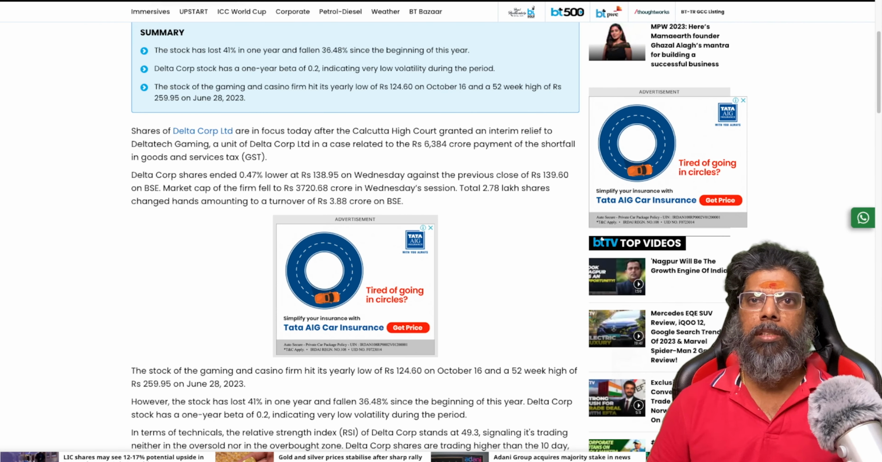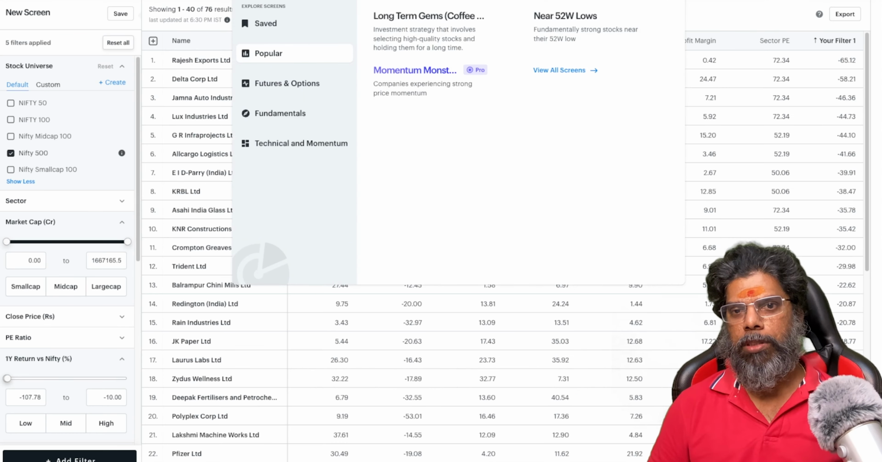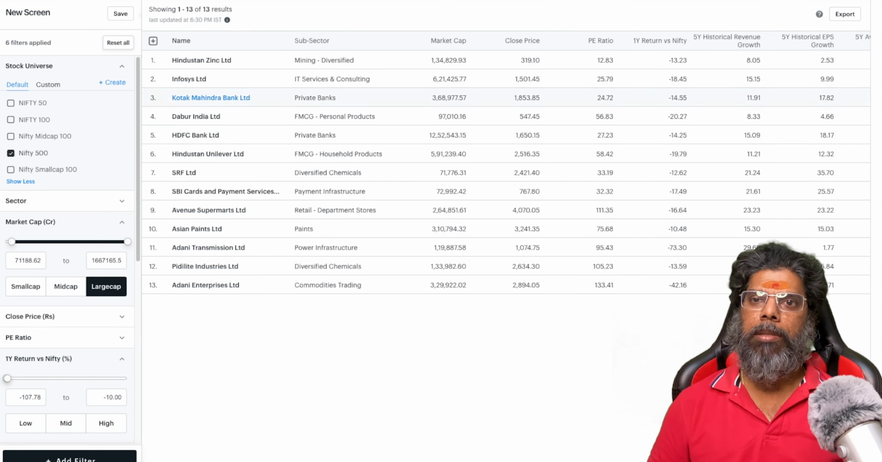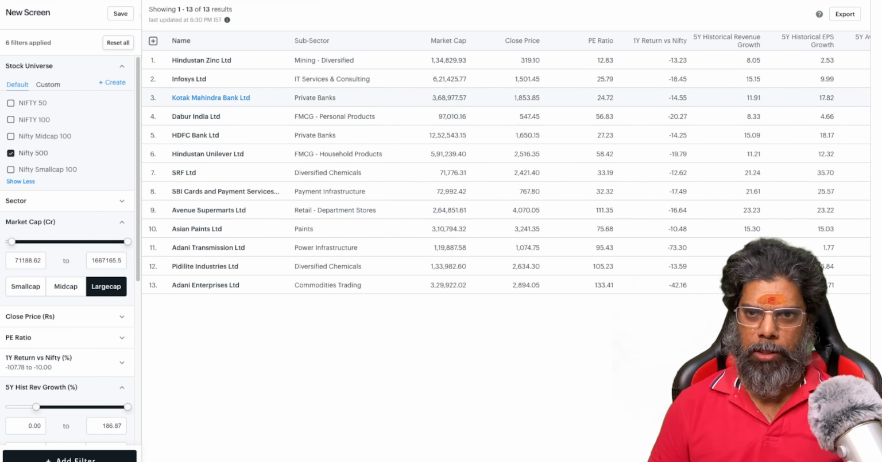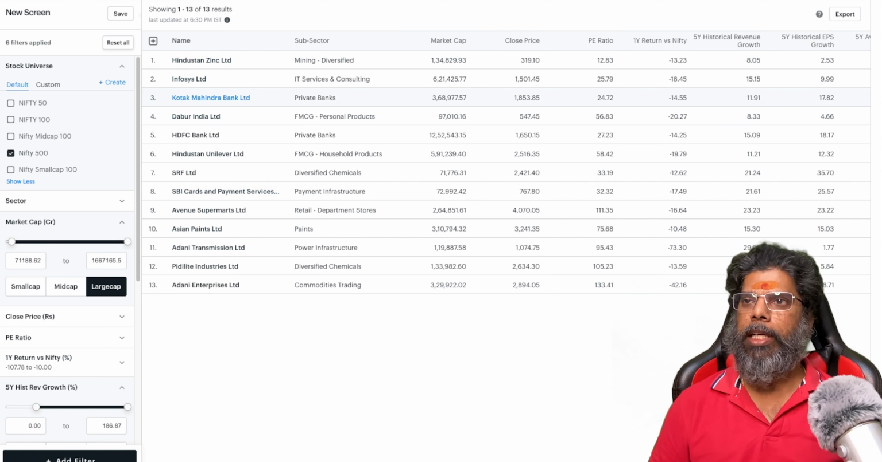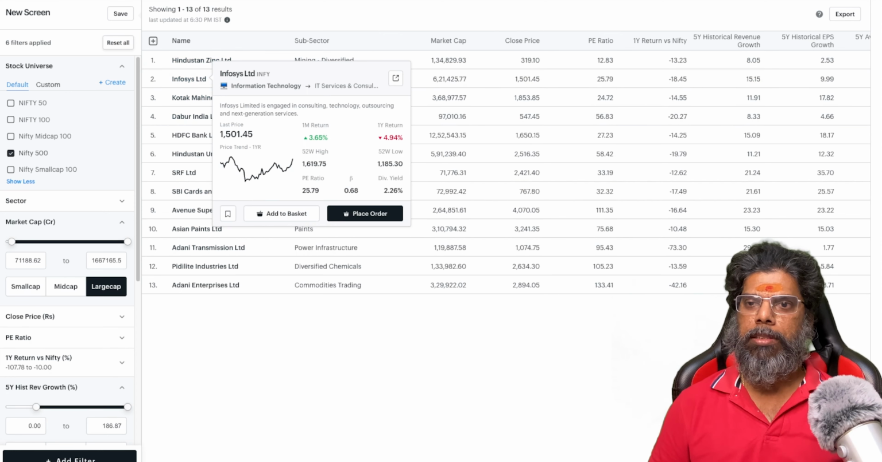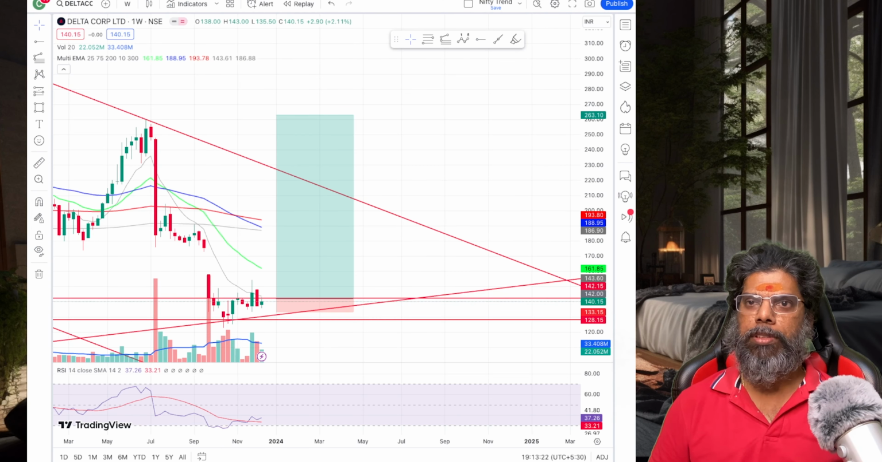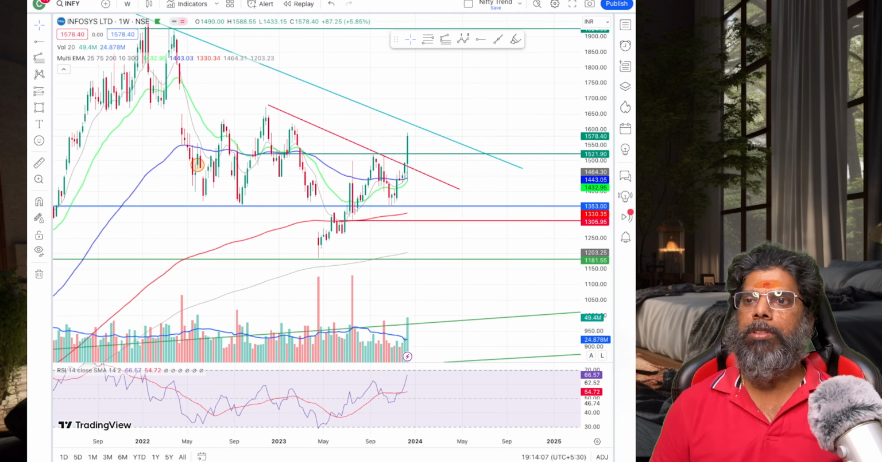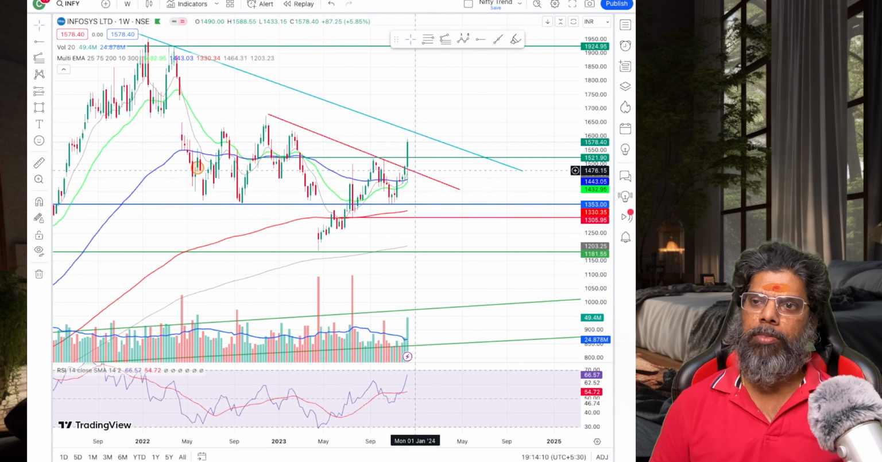If you want to take less risk, for example, if I go to my filter here and I just want to go with the large cap, these are my large caps. If I just go with this list, Hindustan Zinc, Infosys, you can find out which stock you want to get into. So let's see Infosys. Do a technical of Infosys. Look at Infosys. Infosys has almost given a breakout. So it's kind of we missed a chance, or you can enter here.